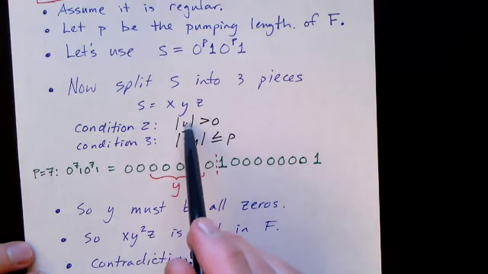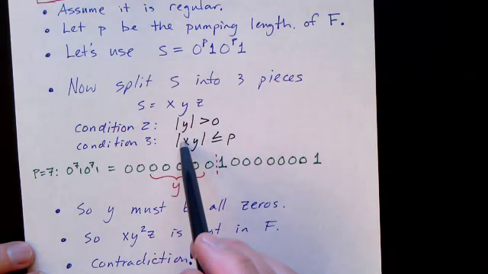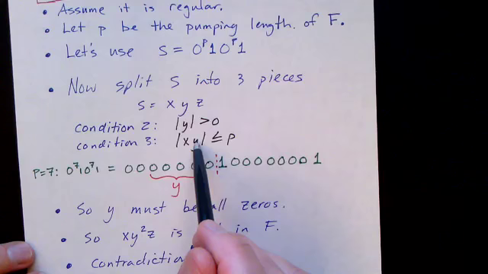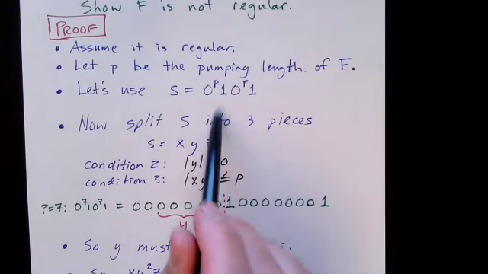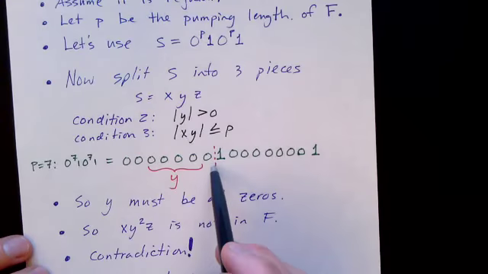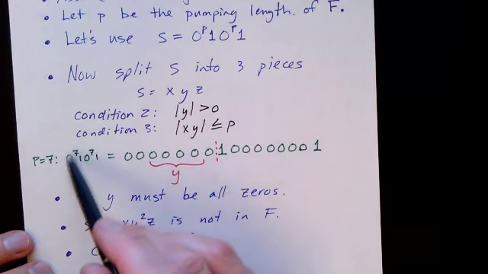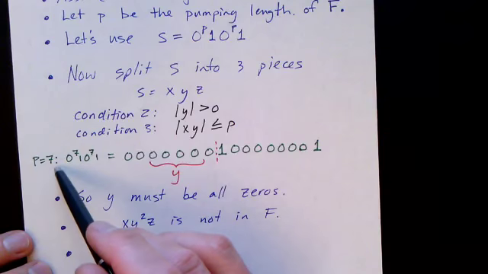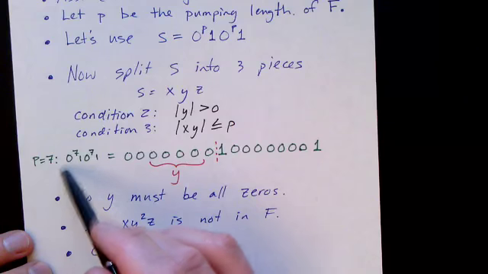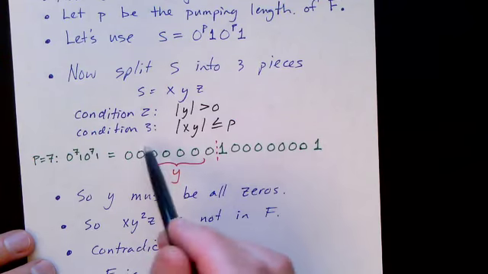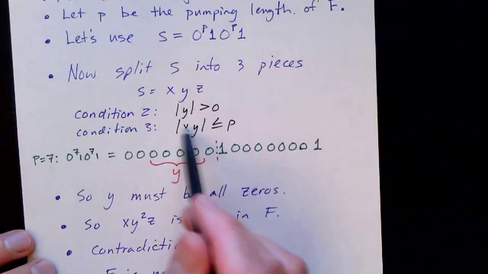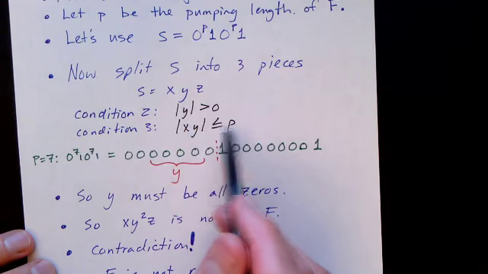We have to have at least one character in Y, but more importantly, condition 3 says that we have to get to the end of Y by the first P characters. So notice that because we have P zeros, Y has to end before this dotted line right here. It cannot include the 1. So in this example, we're just arbitrarily guessing that P might be 7. The pumping length is 7. So we have 7 zeros followed by 1, followed by 7 zeros followed by 1. And here, the length of X and Y combined has to be 7 or less.